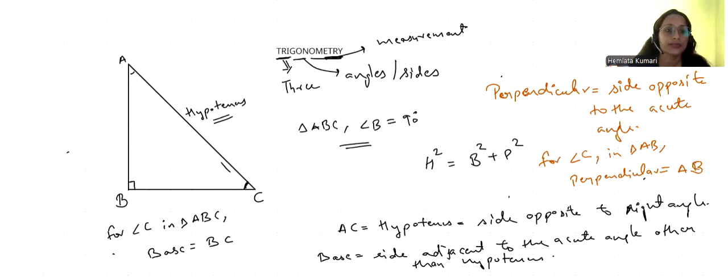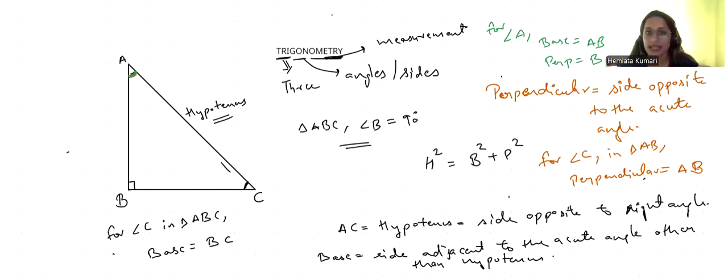Now consider the acute angle A. I want to find the base and perpendicular for angle A. For angle A, the base will be AB and the perpendicular will be the side just opposite to it, which is BC. That will be the perpendicular for angle A. The hypotenuse is the same for angle A as well as angle C. So perpendicular, base, hypotenuse, all these things are clear to you all?